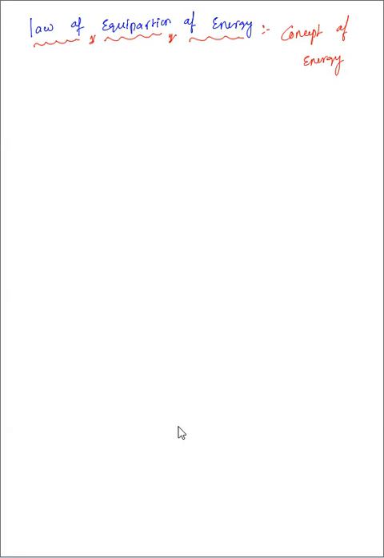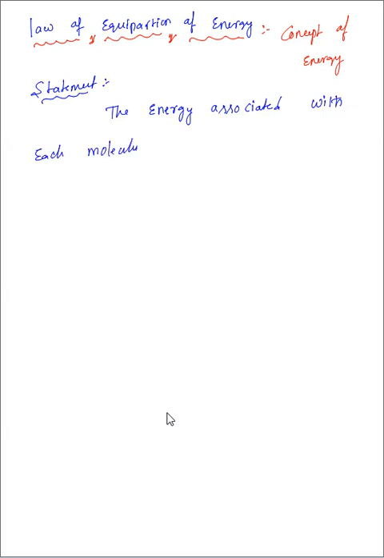Fine. Now what we are going to discuss here is what the statement will tell. Let me discuss the statement. So what it tells is the energy associated with each molecule per degree of freedom is half kT, they told.